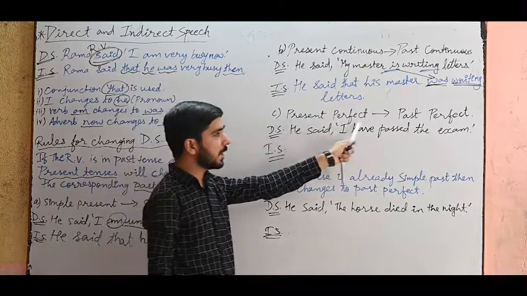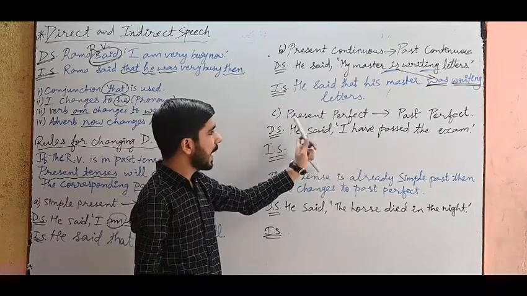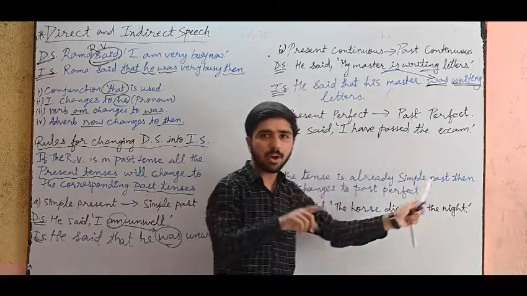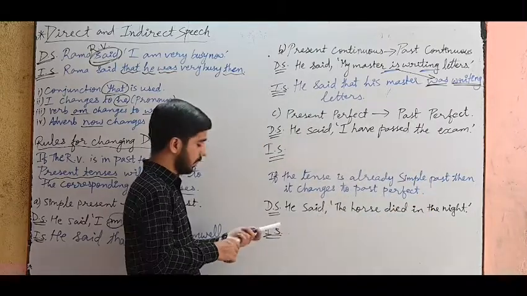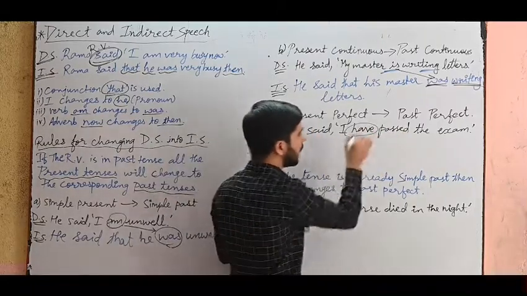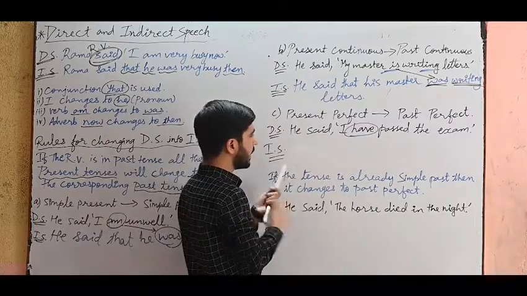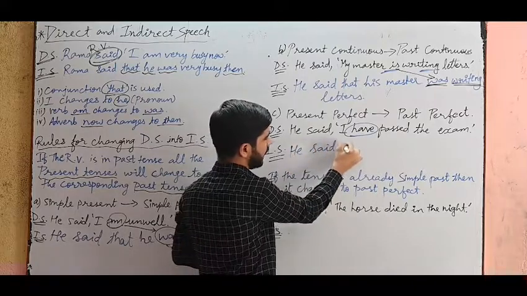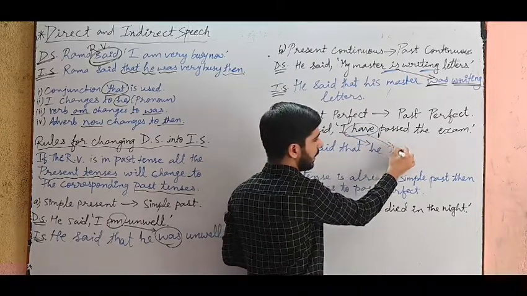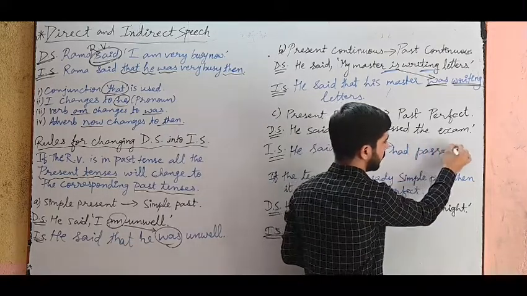Next, present perfect will change to past perfect. Now how will you identify present perfect tense? When you see has or have in the sentence, means it is present perfect tense. You have to change it to past perfect, means has or have changes to had. That's it. See, he said I have passed the exam. So I can see the verb, I can see the word have. So just change have to had. How will you write the answer? He said that I changes to he. He said that he had, as I told you, have changes to had. He said that he had passed the exam.